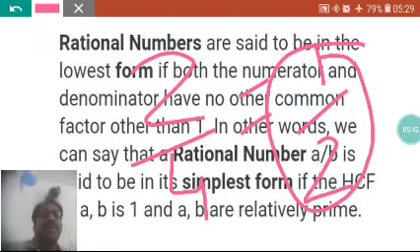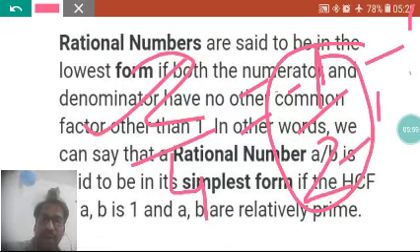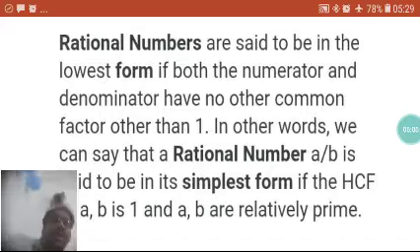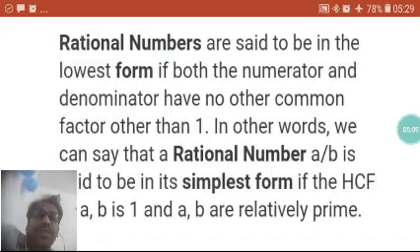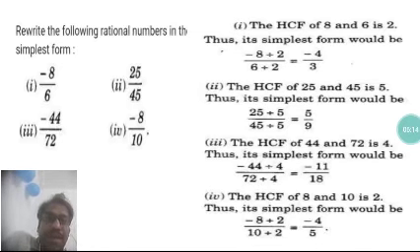Now see, this is also a rational number and this one is also a rational number. But 1 by 2 is in the simplest form. Why? Because the HCF of 1 is 1, the HCF of 2 is 1. So they have only one common factor, that is 1. So they are in the simplest form. Clear? So this is how we have to find it. What is the method? Just for that I have taken some examples here. You can see this, how it has been done.